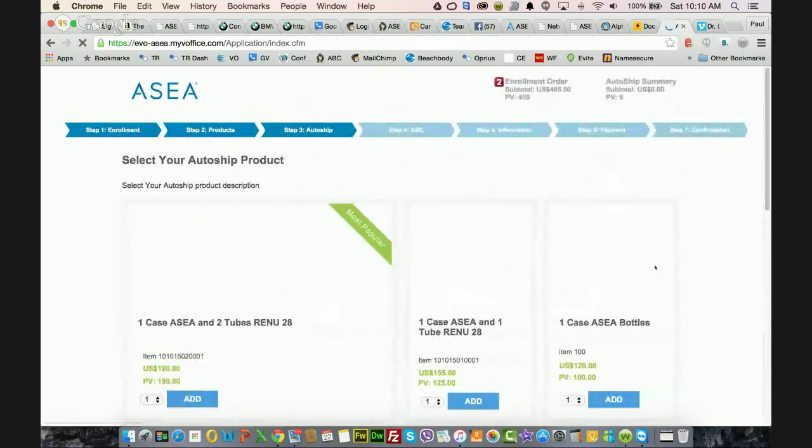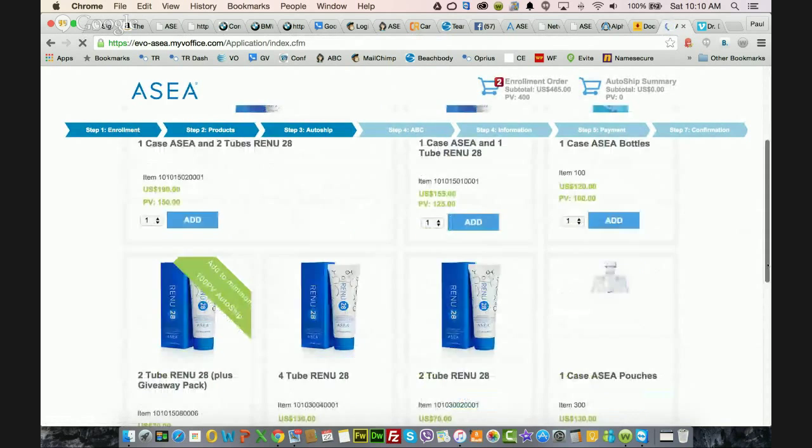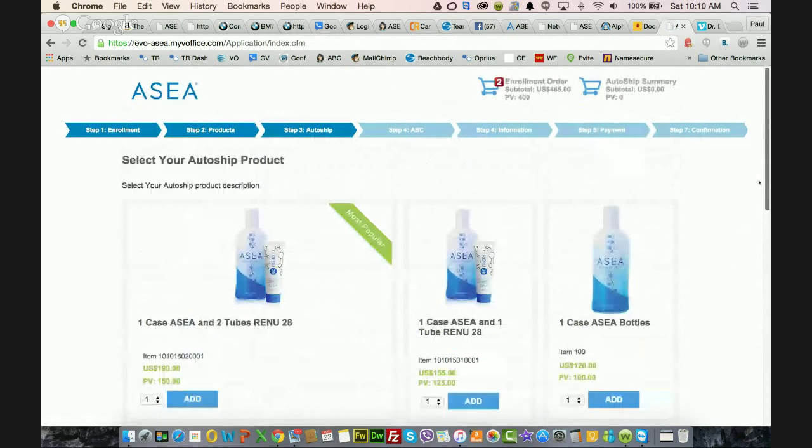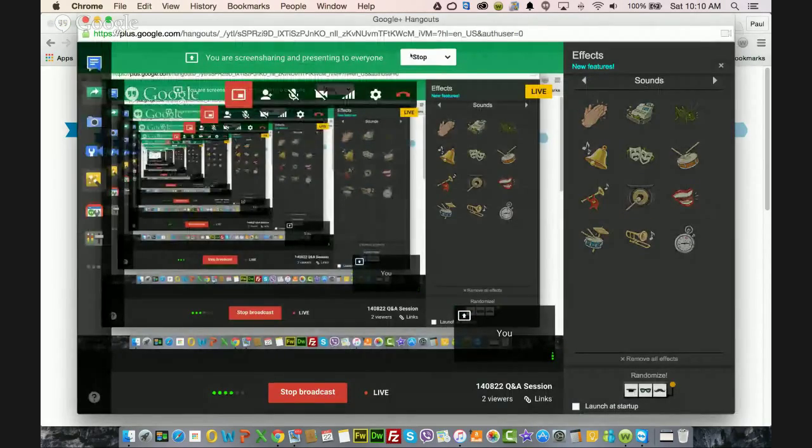Now, I just want to make it clear that you're still the enroller of this person. They're just being placed at the spot you clicked on. Just to bring clarity there. All right, let me stop the screen share here and get back to the physical world and see if anyone has any questions on that little tour of how to set placement and how to manually place someone in the group.